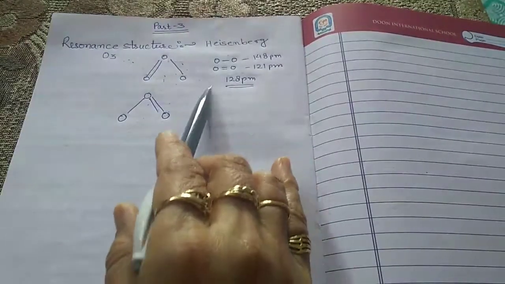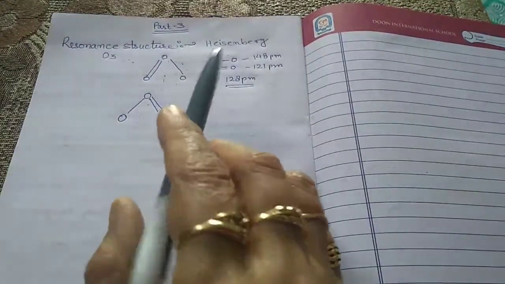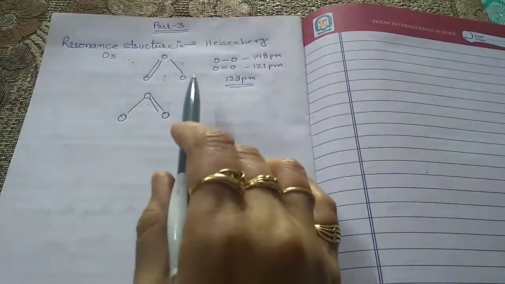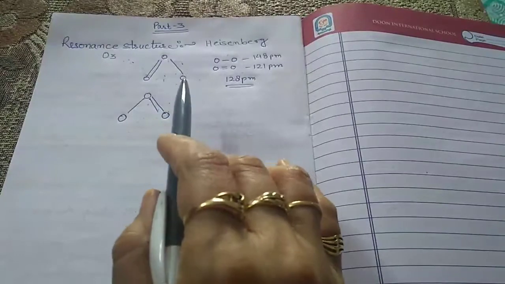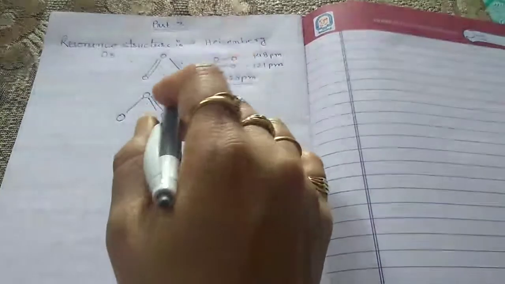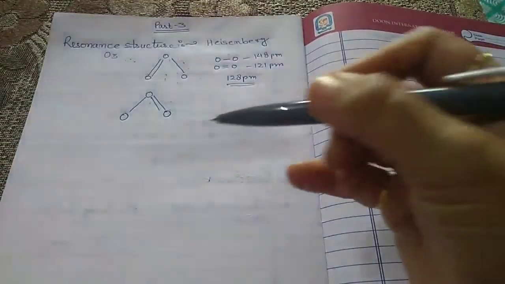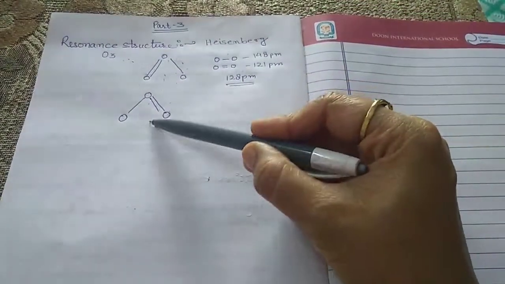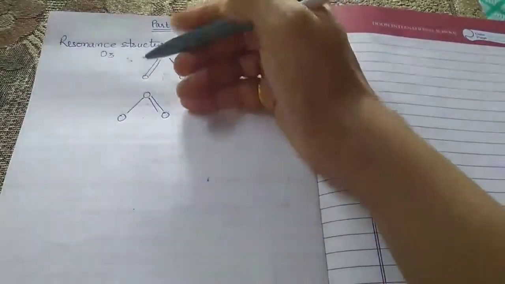The individual structures are called resonance structures or contributing structures.